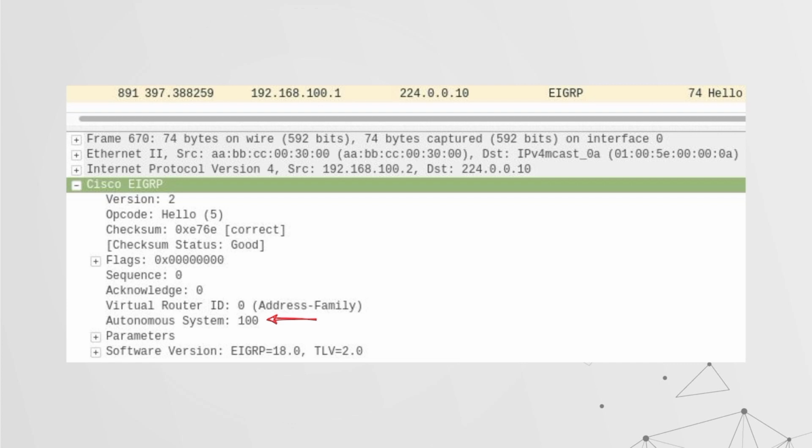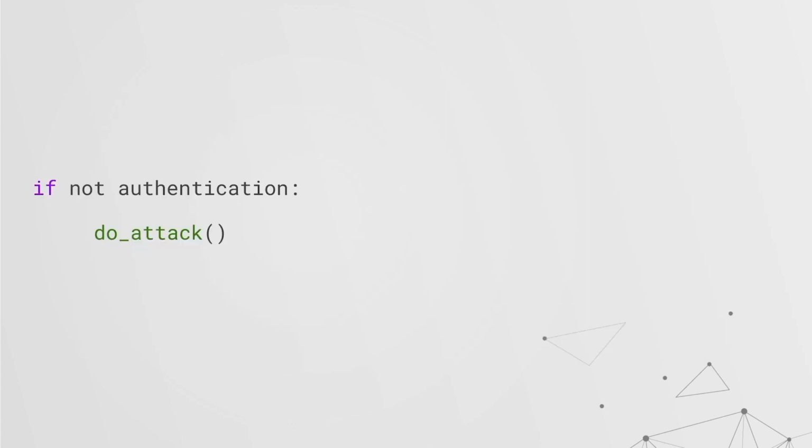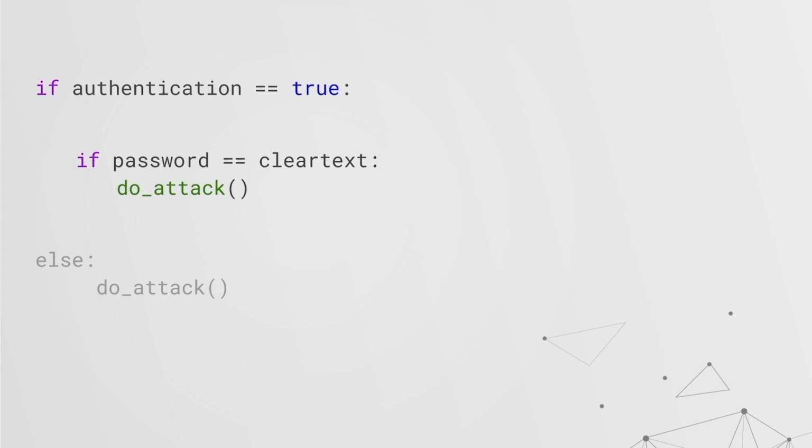so we can neighbor up with the router 192.168.100.1. Now you'll notice that in that packet capture, there was no authentication. And so we can perform a very simple or easy to do attack. We don't have to worry about that. But Tyron, what if there was authentication? Well, there's two variants of this. So either it would be plain text or it would be hashed. And if it's plain text, we would do exactly the same thing. You'd look at the packet capture, you'd extract the plain text password and include that into your sort of attacker config. But what would happen if it were hashed or there was some crypto applied?